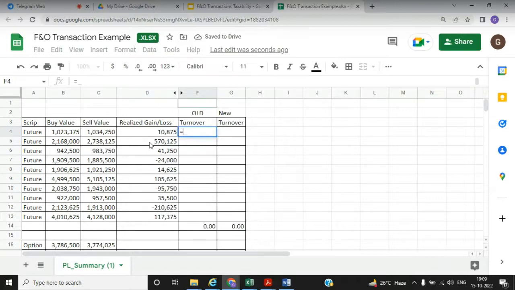Now the turnover would be, so here we can see there is a 24,000 loss, but it would not be taken as minus value. It would be taken as a positive value only for calculating turnover.